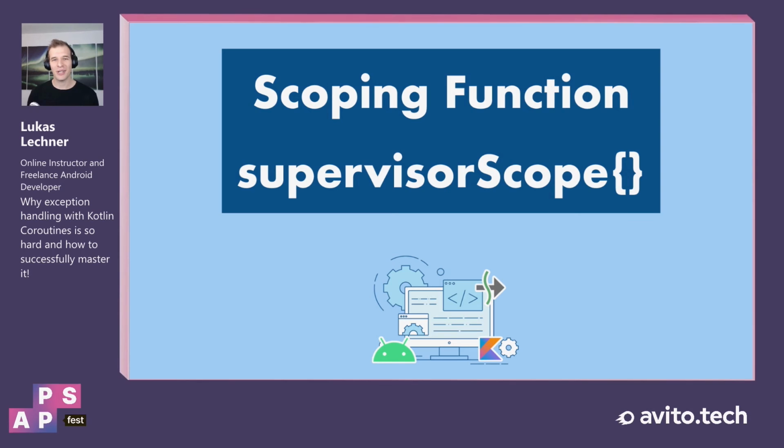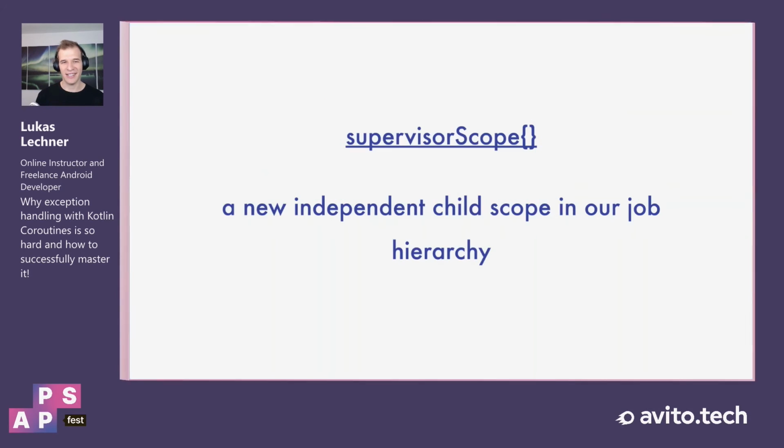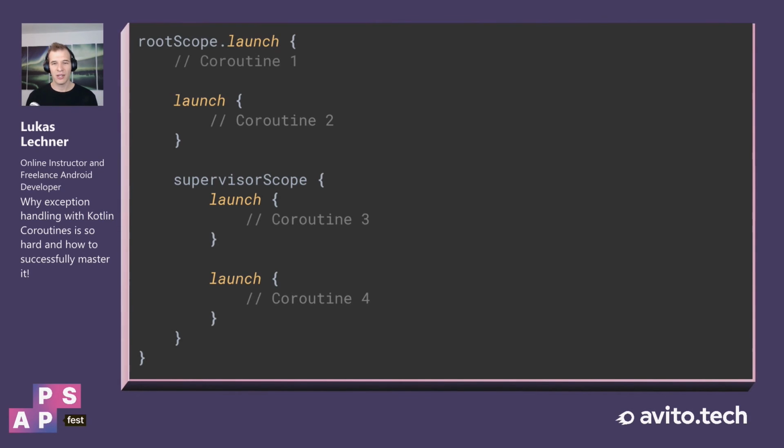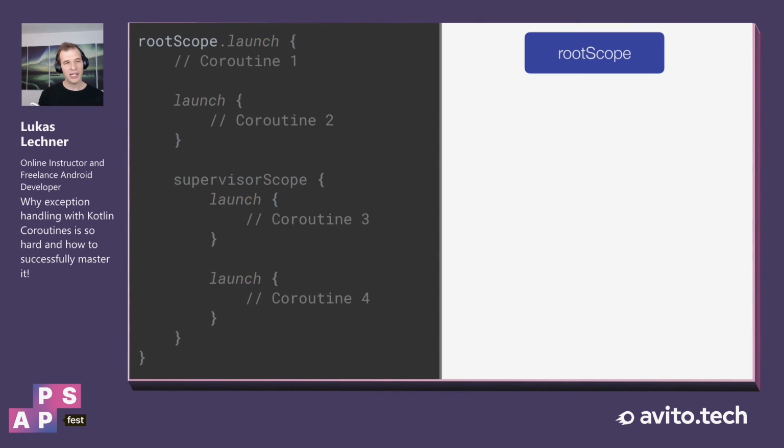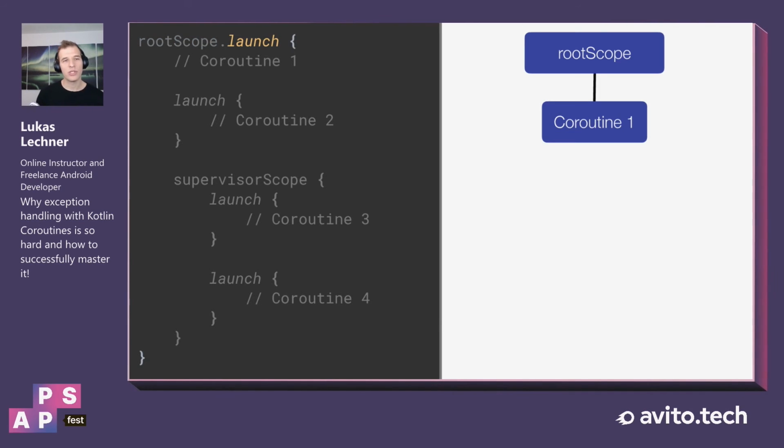And now let's have a look at the scoping function supervisorScope, because this one is also quite interesting. Because with supervisorScope, we are able to create a new independent child scope in our job hierarchy. What do I mean by that? Well, let's have a look at another code example. In this example, we again have a root scope in which we launch a new root coroutine.